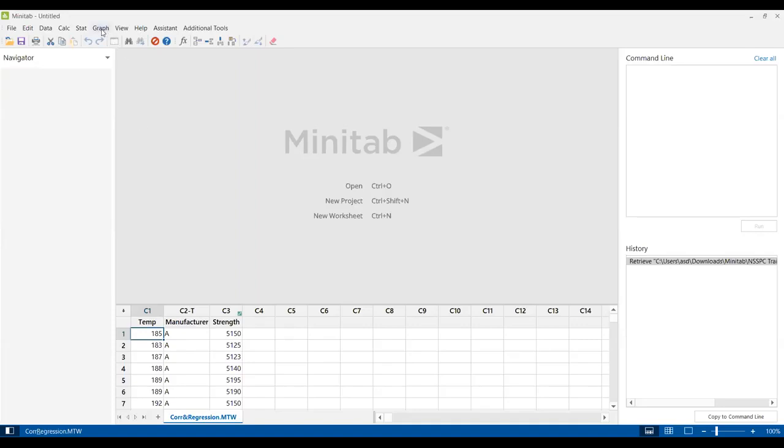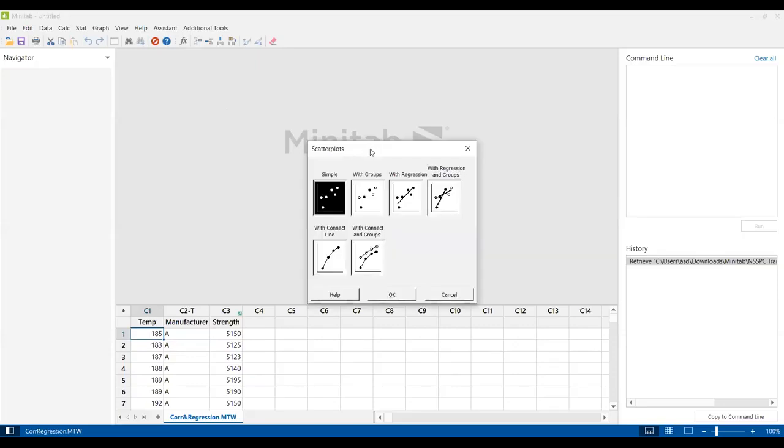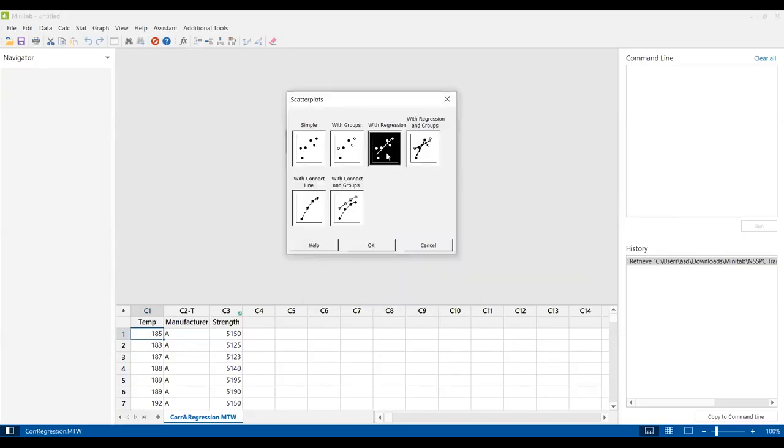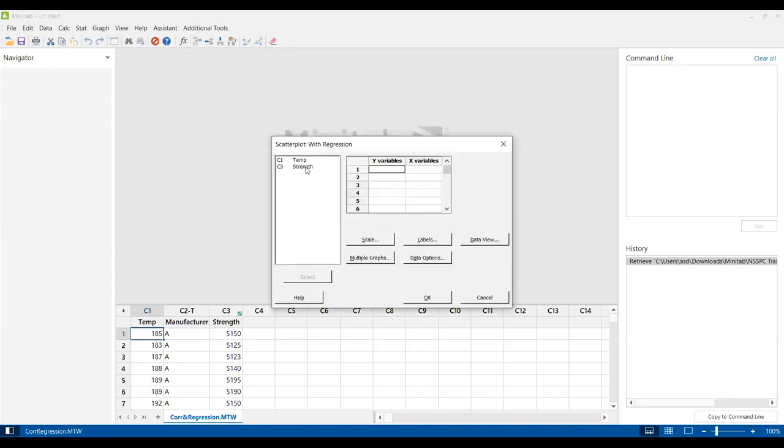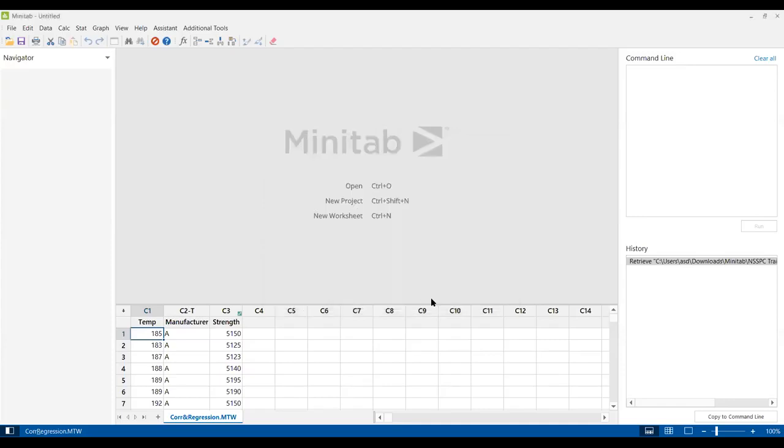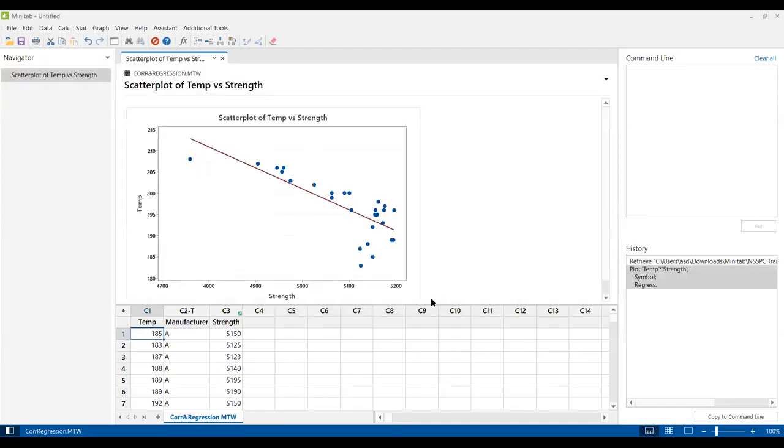First of all, I'll make a scatter plot of these two things, temperature and strength. I'll go for the simple one with a regression line to see whether there is something or not. My y variable I'll take as temperature and I can take this as strength. From the scatter plot, we see that there is some kind of negative correlation, but there is something more going on here.